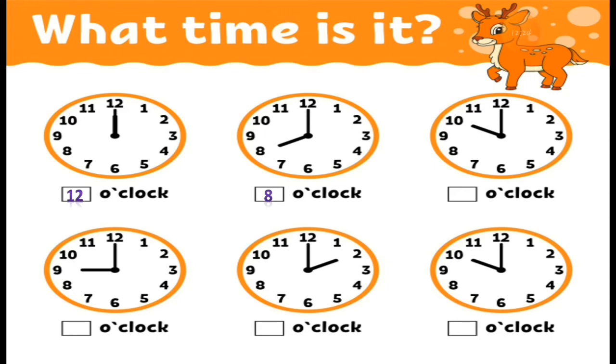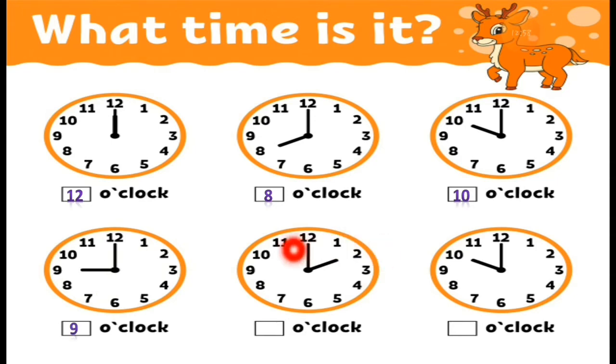It is 8 o'clock. Now the next one, the short hand is pointing to 10 and the long hand is pointing to 12. So what time is it, students? It is 10 o'clock. Then the next one is the minute hand pointing to 12 and the short hand pointing to 9. So it is 9 o'clock.